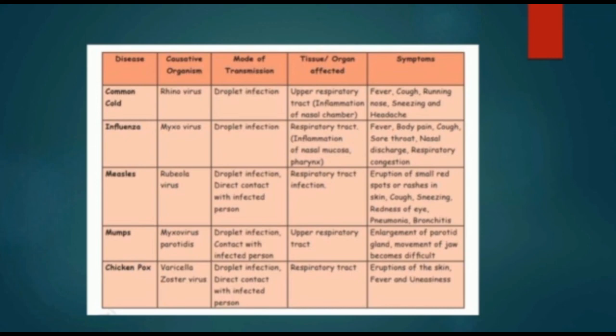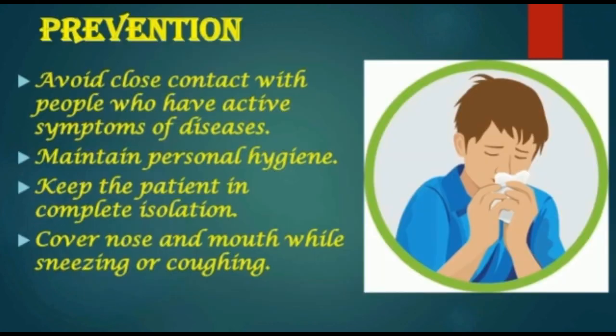Let us know some of the diseases and the causative organisms, mode of transmission, tissue and organ affected and their symptoms from the following given table. Next one is prevention. Prevention is better than cure. Airborne diseases can be prevented if we take certain measures.